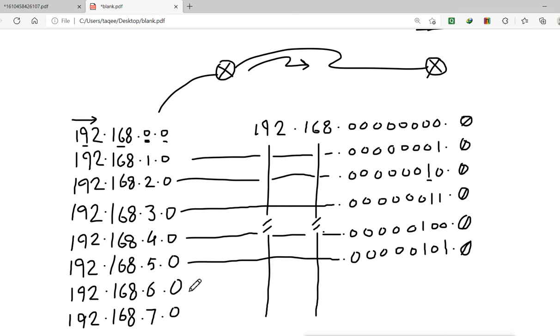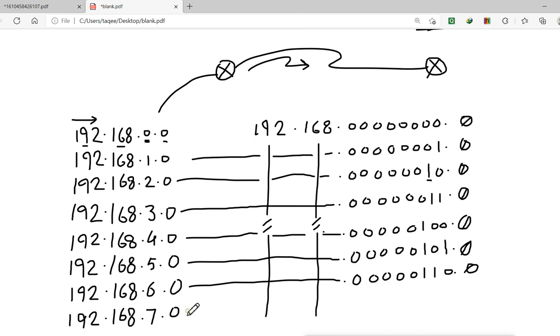Now for 6, we have this 4 and this second bit value is 2. So 4 plus 2. So these two bits are on and all the other bits are off. So 1, 2, 3, 4, 5, and this bit is on and this bit is on, then this bit is off, and these bits are 0. So what we get? 4 plus 2, we get 6.